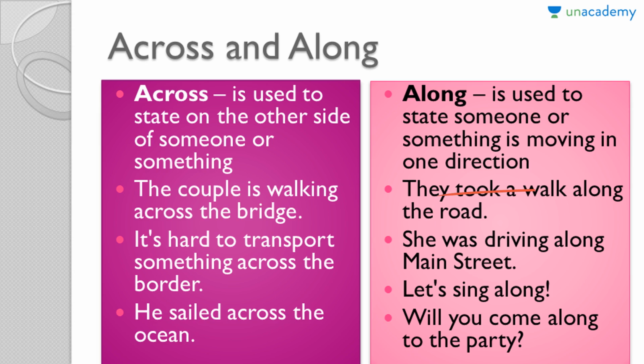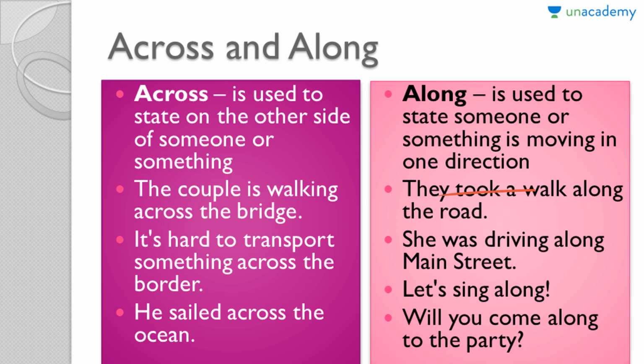We may confuse the exact use of these words, across and along, but in across, the movement is from one side to the other side of something or someone, and along is used when something or someone is moving in one direction.